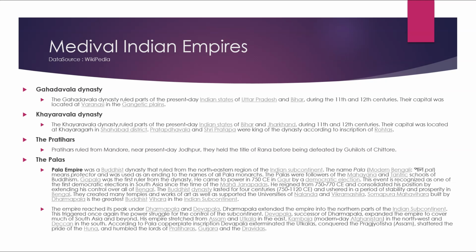The Pratiharas ruled from Mandor near present-day Jodhpur. They held the title of Rana before being defeated by the Guhilas of Chittor.